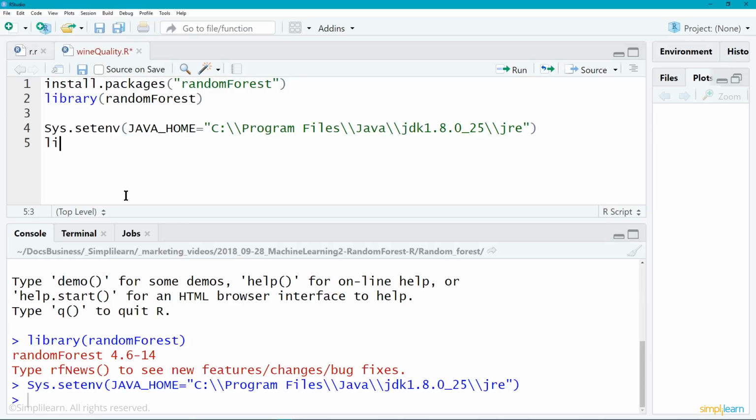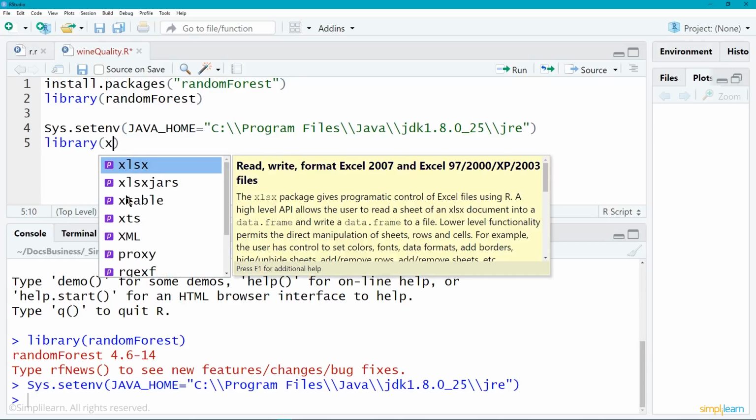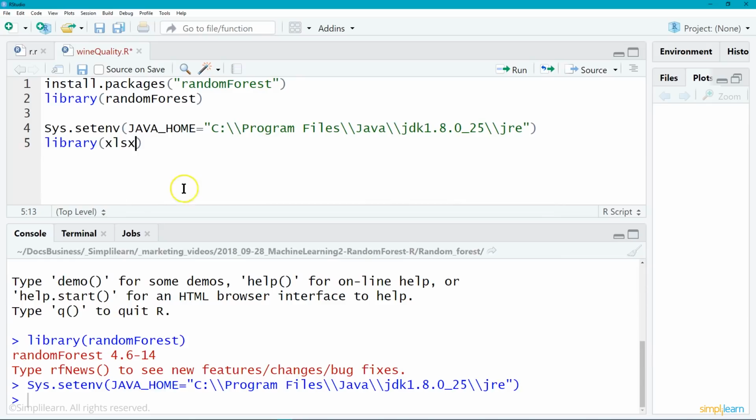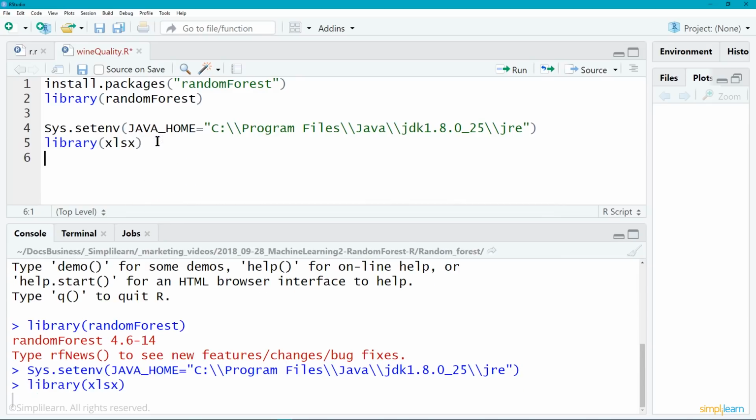And then we need to go ahead and bring in another library, and we're going to be importing the spreadsheet, so it's the xlsx, since it's a Microsoft spreadsheet. And I'll go ahead and run that.